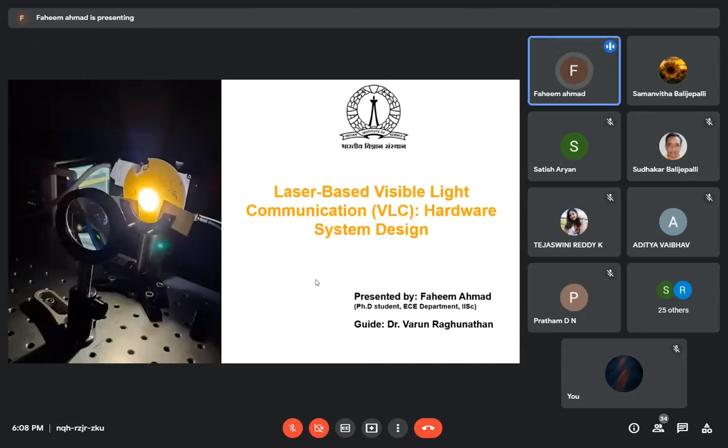So we are working in the field of visible light communication here in IISc. Our lab name is Advanced Photonics and Microscopy Lab, and we are working under the guidance of Dr. Varun Raghunathan. Most of our work is based on laser-based visible light communication. I will be giving a glimpse of the hardware system design, how we need to set things up properly so that we can have high collection efficiency, or we can increase the throughput, and why we are using the laser diode, why not the LEDs. So some aspects I will be covering here.